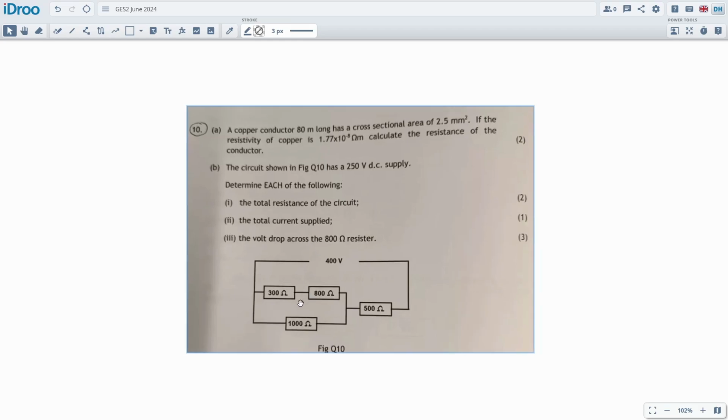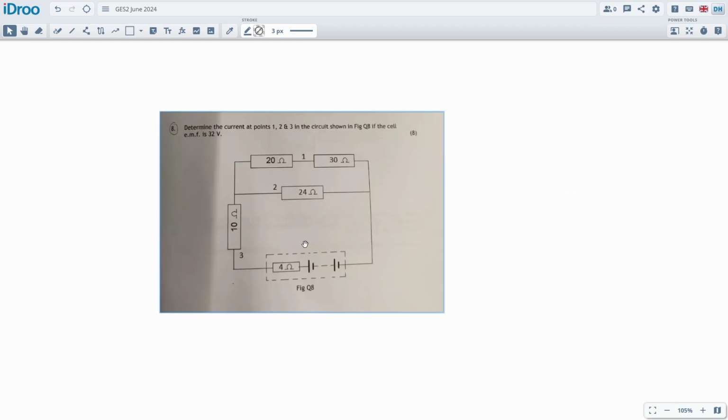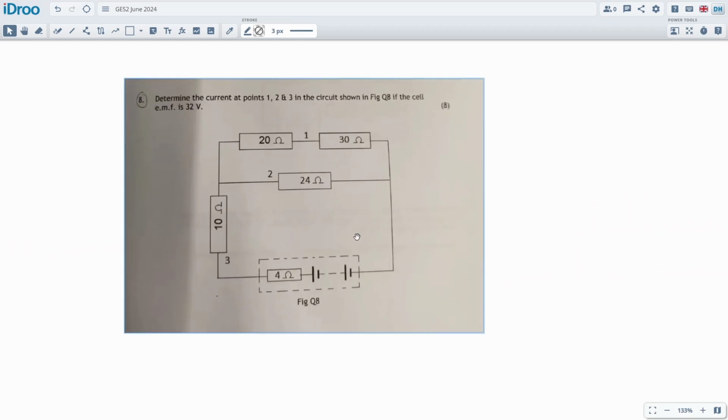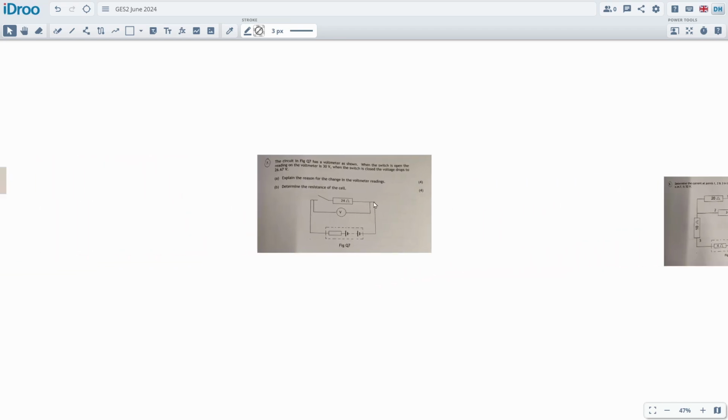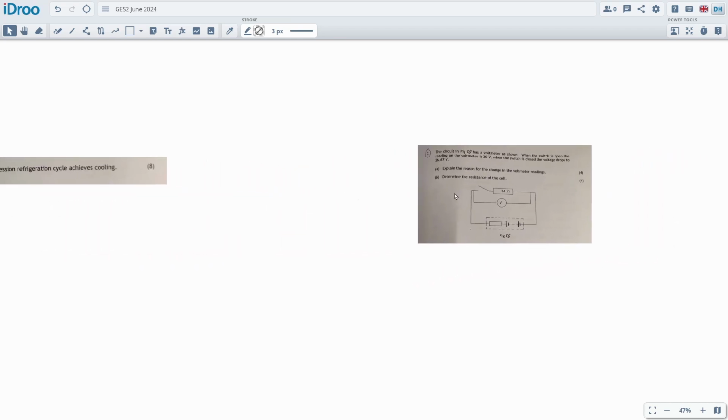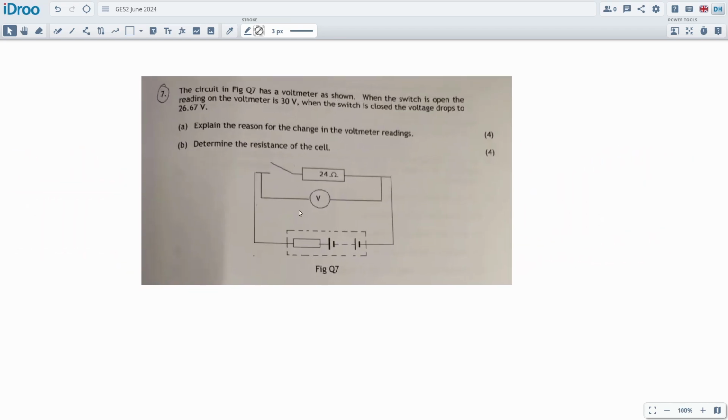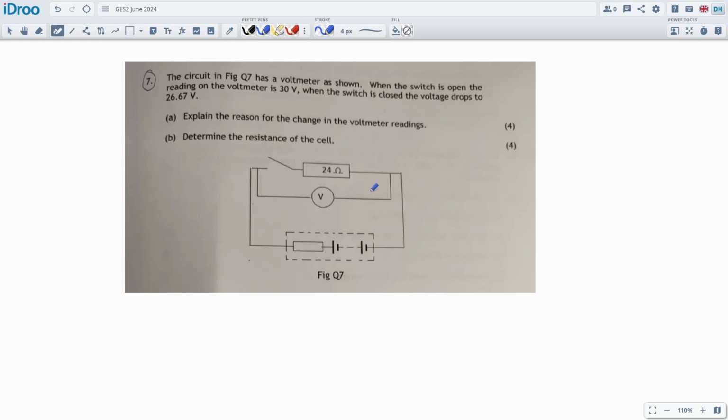Because there's 2 of these simple circuits, you can see straight away. I would suggest doing one completely, and the other one you leave as an extra. I would suggest you do the classic one, the one that you've seen before, which is this one, and we don't touch the new one because the new one's got typos on it. We're going to start on number 7 over here, which is a classic as well. We've definitely trained on this one. It comes up quite often.